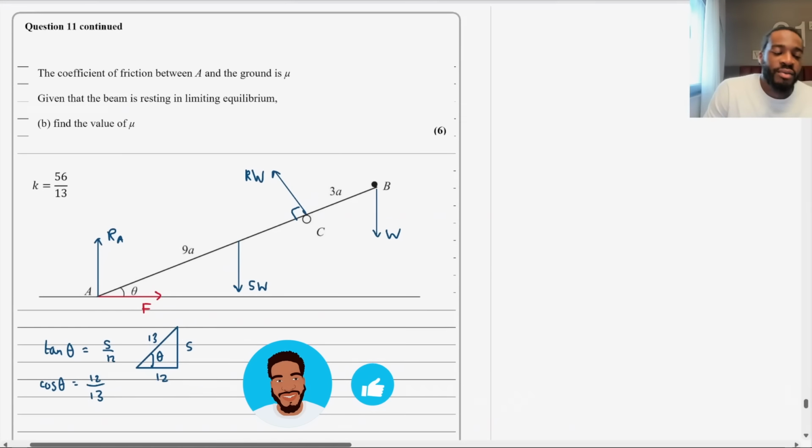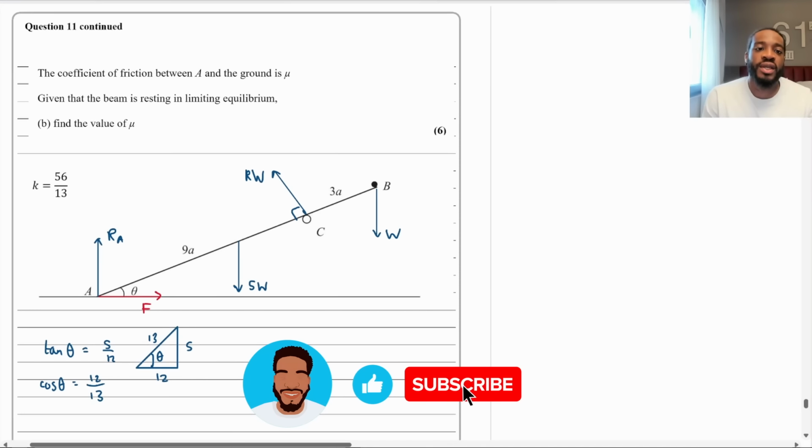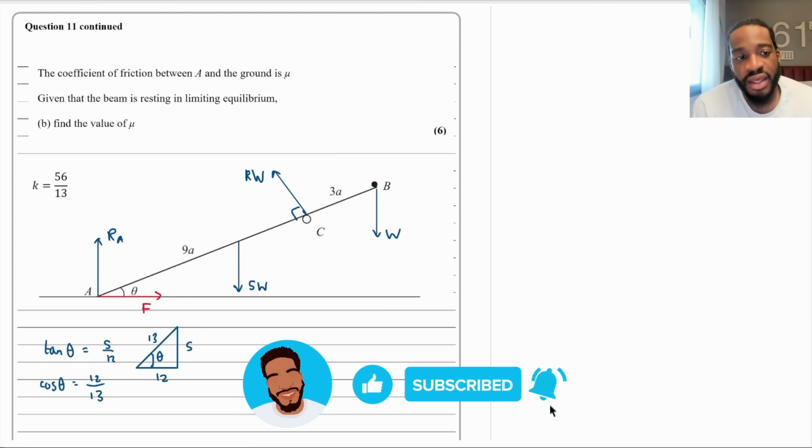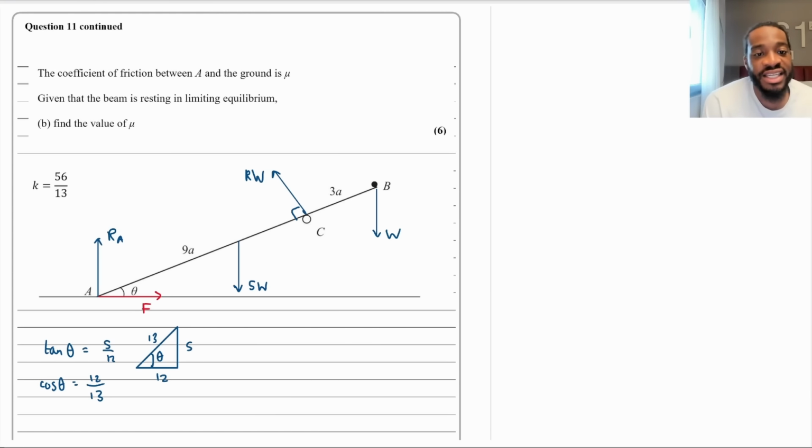All right, so part B says the coefficient of friction between A and the ground is mu. Given that the beam is resting in limiting equilibrium, find the value of mu, for 6 marks. So immediately, a couple of things. Find the value of mu. Mu is a letter. How do you find letters in maths? Algebra. Solve equations. What equation comes to mind when I think of mu? Immediately, F is equal to mu R. Okay, so that's the first thing that I'm going to write down.